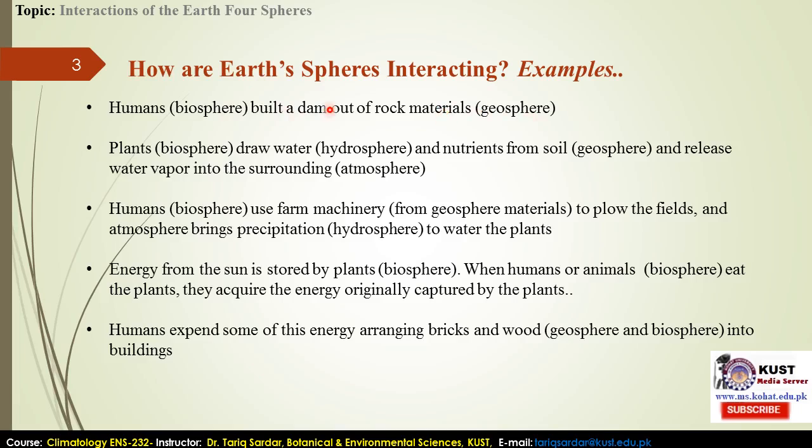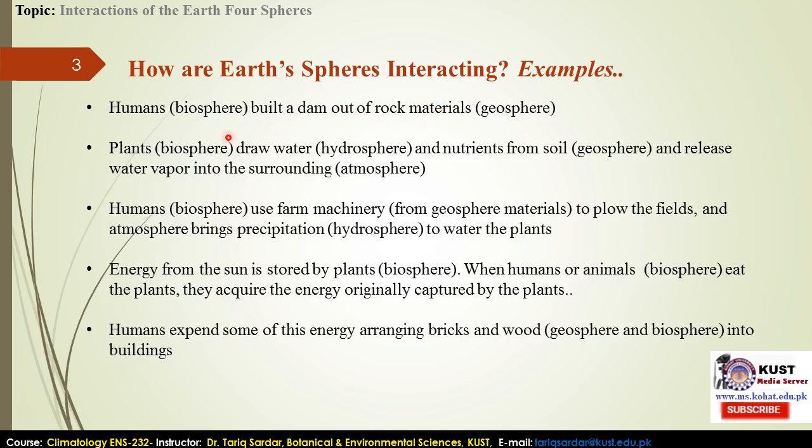If we only exemplify this one line, we can understand that two spheres are interacting with each other: we are taking the water from that dam, and at the same time we are building that dam from the geosphere, and we are the biosphere, and we need it for plants, for watering and other purposes. So that's only one aspect of two spheres interacting.